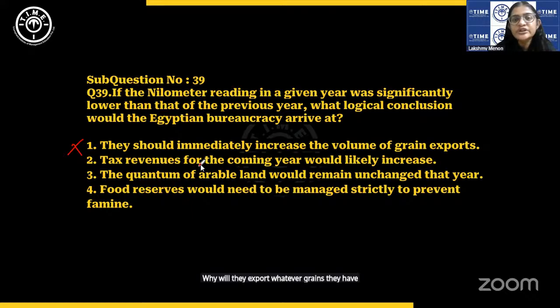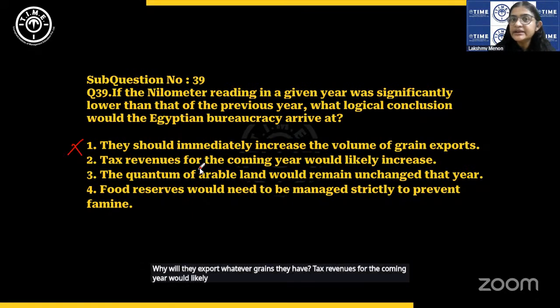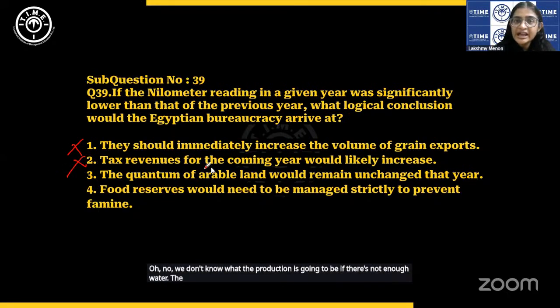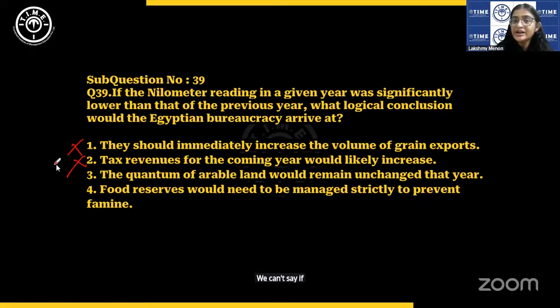Tax revenues for the coming year would likely increase. Oh no, we don't know what the production is going to be if there's not enough water. The quantum of arable land, arable is land that can be irrigated and cultivated, would remain unchanged that year. Why? We can't say that if the water levels are lower, it will not affect the quantum of arable land, right?